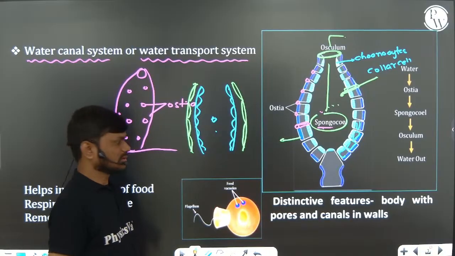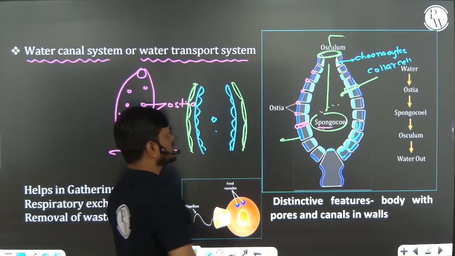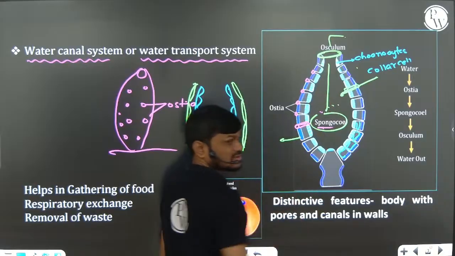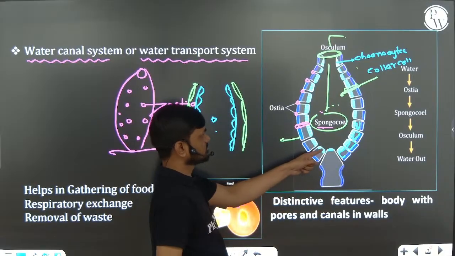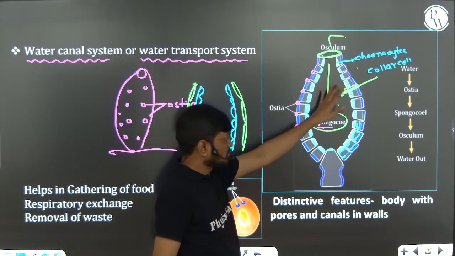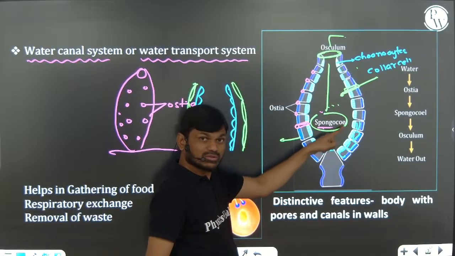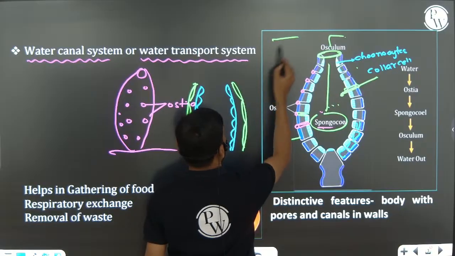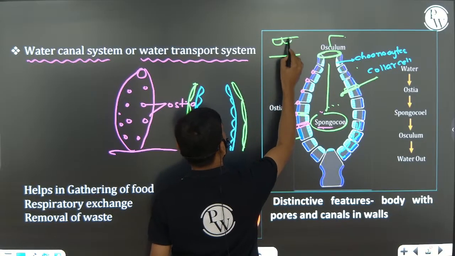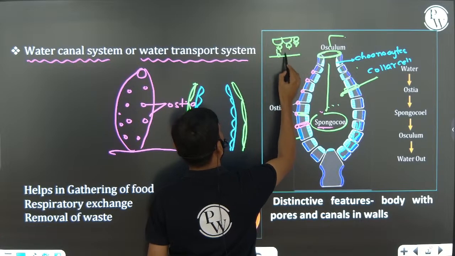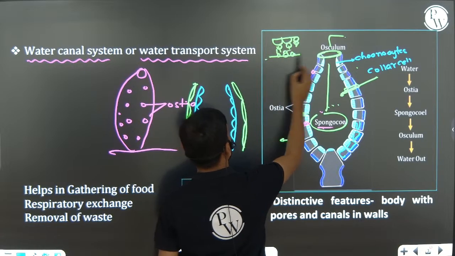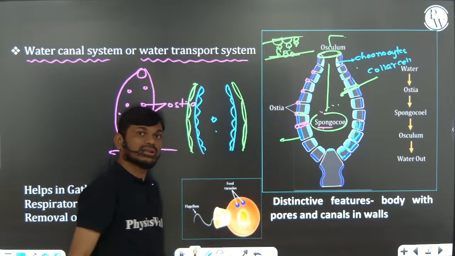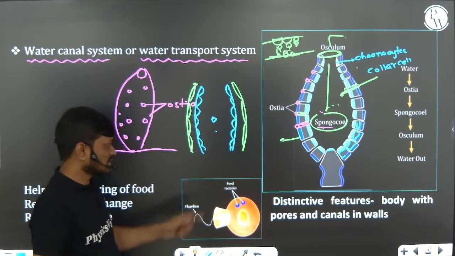Very, very important. These choanocytes or collar cells are present in the innermost layer, that is, the spongiocele is surrounded by the choanocytes or collar cells, and you can see there is a canal. The canal is also internally lined by collar cells or choanocytes.